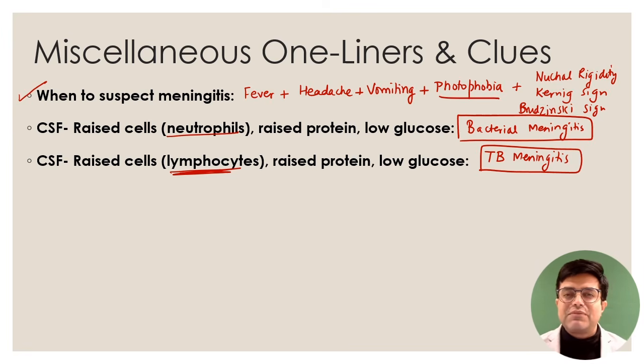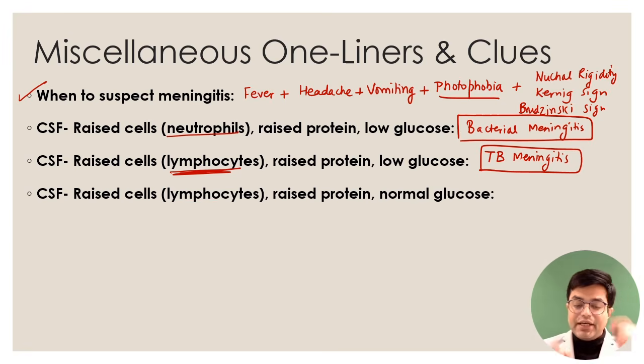Yes, medicine is maximum, but pediatrics is also a very scoring area, and in the last 3 papers of FMG, 5 questions on meningitis have been asked, and all of them were pediatric questions, not adult questions, although things remain virtually the same except for organism and slight doses and management guidelines. So if you have to make the diagnosis, just go through that video once. So raised cells, lymphocytes, raised protein, low glucose: TB meningitis.